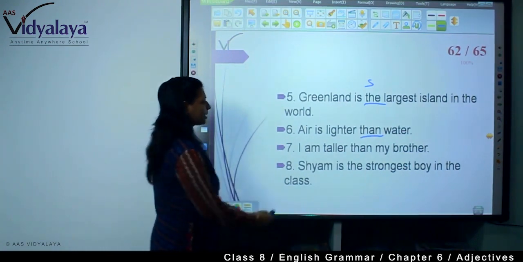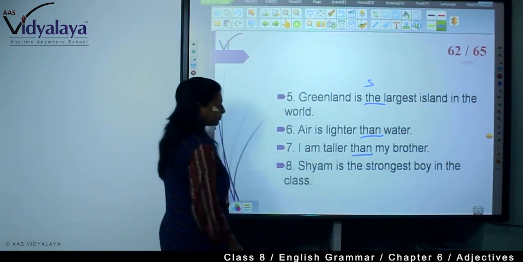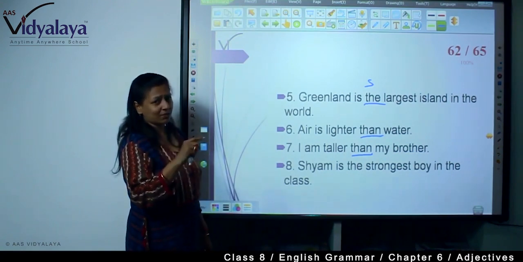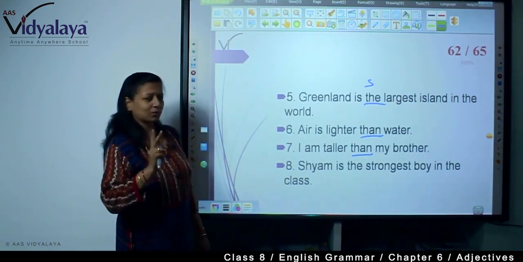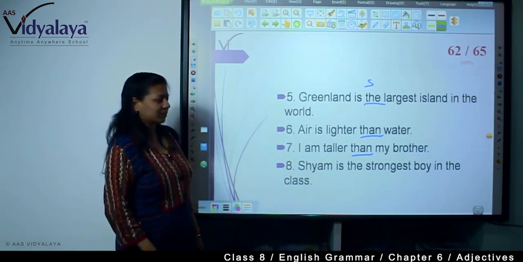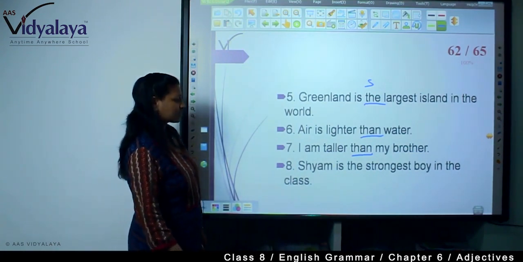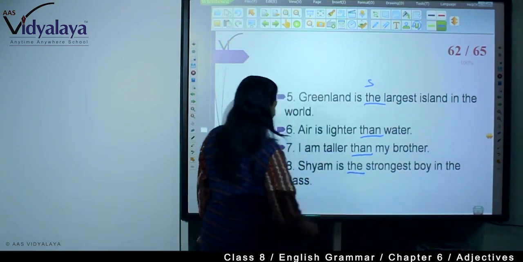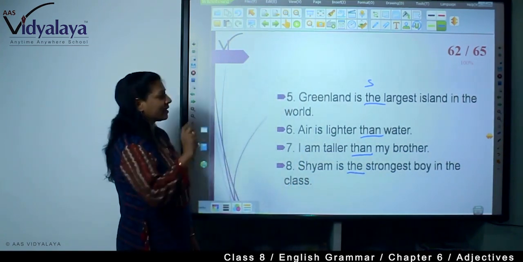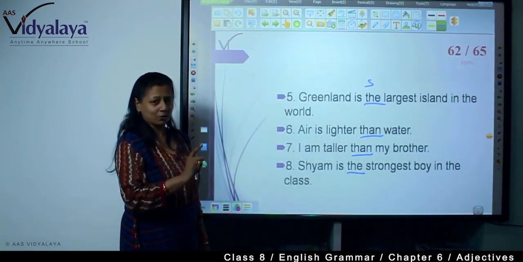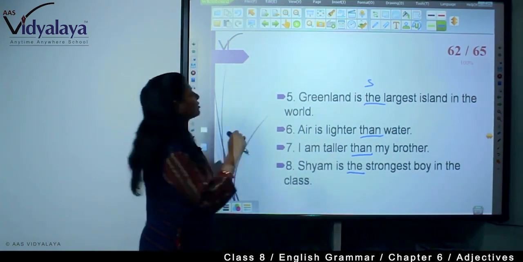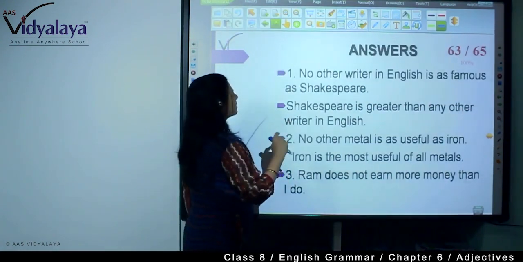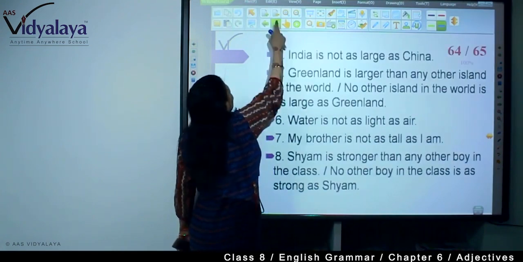I am taller than my brother. Again, you will have to write positive, right? Because only two are there, two positives. Superlative degree will not be here. Shyam is the strongest boy in the class. So here the superlative is here, change into positive and comparative. Answers are given, but you will have to do it on your own and then check it with the answer sheet. So answers are here.